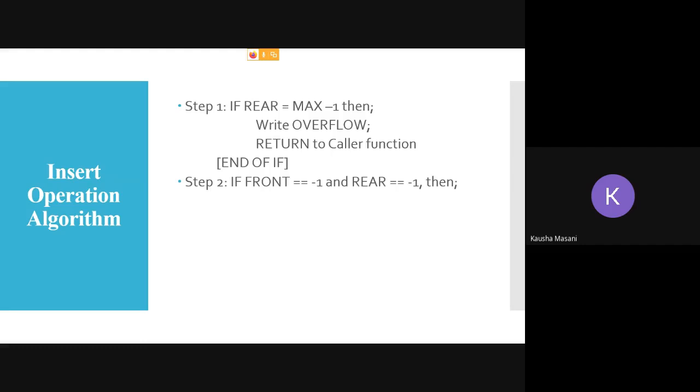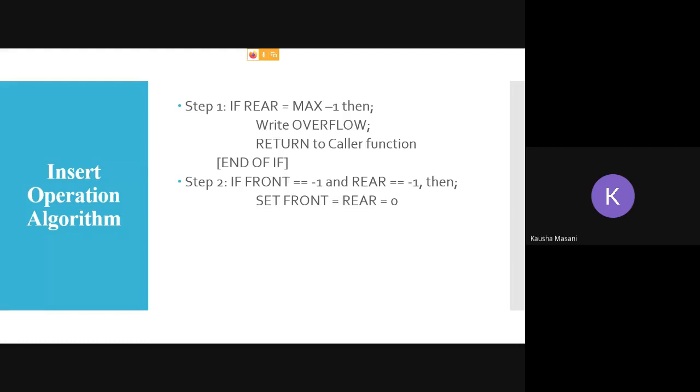So if it is the first element, then you have to check if front is equal to -1 and rear equal to -1. That means if this condition is true, the element which you are going to add will be the first element in the array. So you have to increment both front and rear.